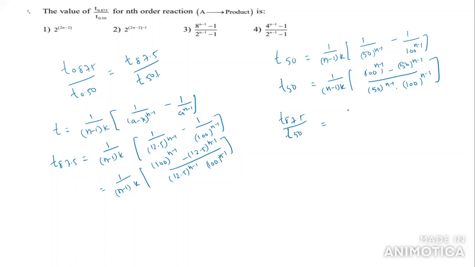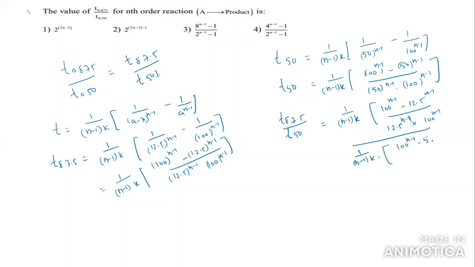Okay, so then what we'll get, this is 1 by n minus 1 k into 100 whole power n minus 1, 12.5 whole power n minus 1 by 12.5 whole power n minus 1 into 100 whole power n minus 1 by, this is 1 by n minus 1 k into 100 power n minus 1. This is 50 power n minus 1 by 50 power n minus 1 into 100 power n minus 1.